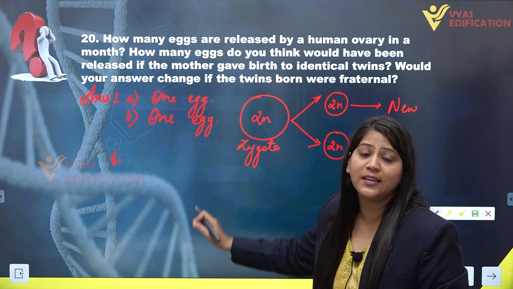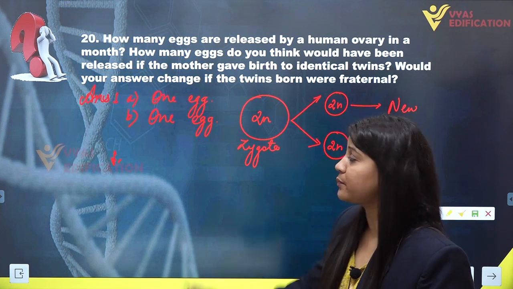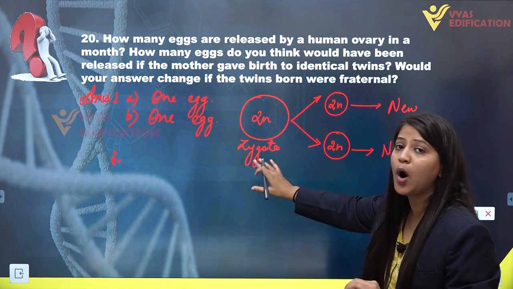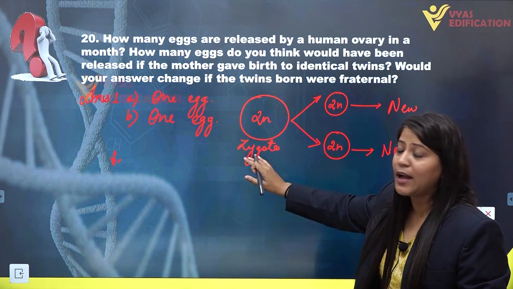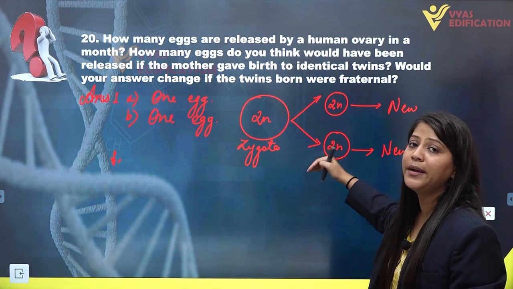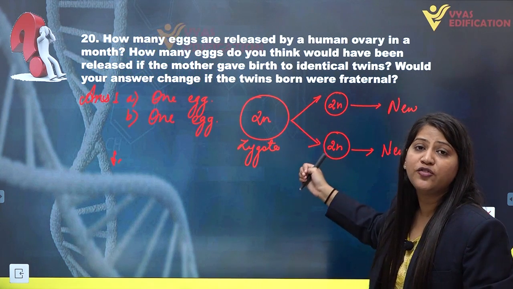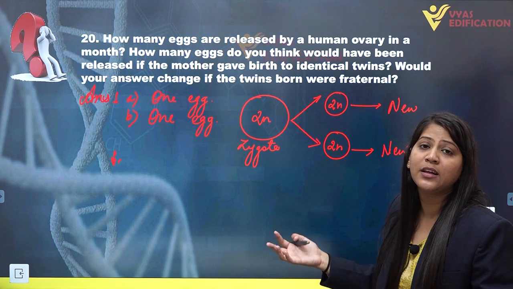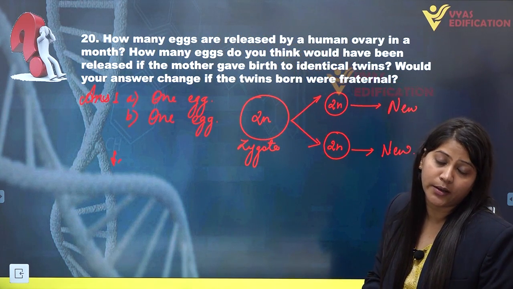So it is clear that in the case of formation of identical twins, only one egg is released from the ovary, which will transform into a zygote. At the time of cleavage, the zygote will transform into two diploid separate cells, which eventually grow into new individuals which are identical to each other.